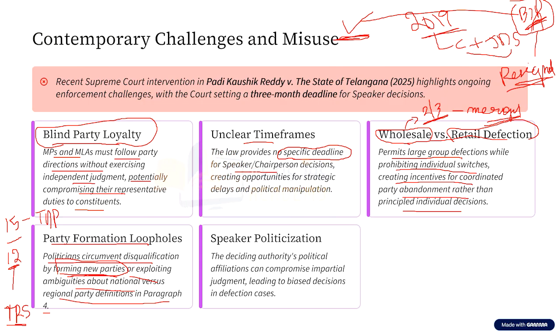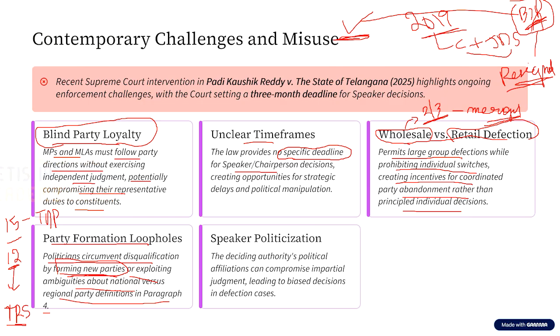Now, ideally, more than two-third members are defecting. But the problem here is that there is no clarity whether the original party refers to the party at the national level or at the regional level.